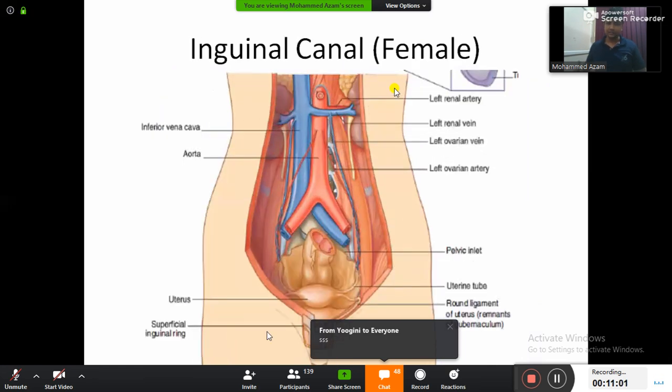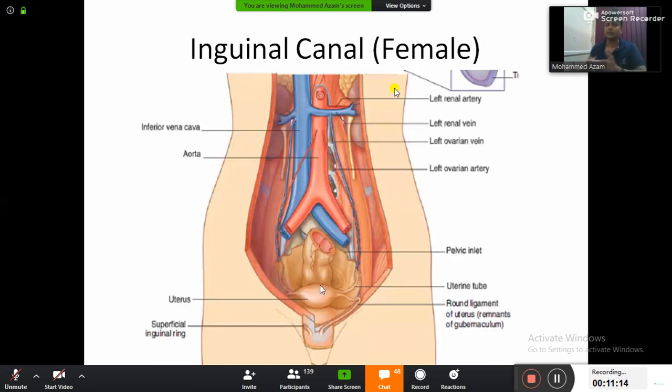First of all, look at this diagram. This diagram is actually in the female. In female, this is the uterus, and we all know that the uterus has many supports, like the broad ligament, round ligament and all. Out of many supports to the uterus, one of the supports is the round ligament. Follow the round ligament. Round ligament begins from the uterus, passes through the inguinal canal, and after passing through, it comes out and merges with the labia majora in the females. Therefore, the round ligament of the uterus is a content of the inguinal canal.